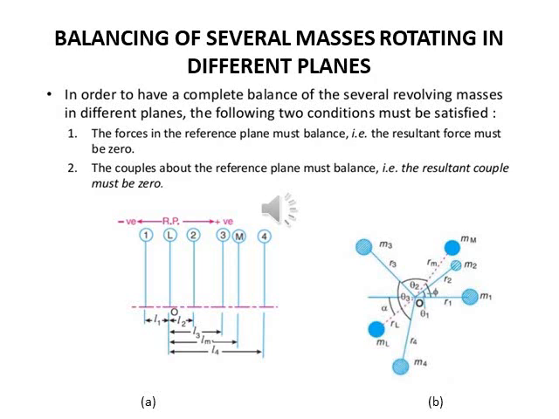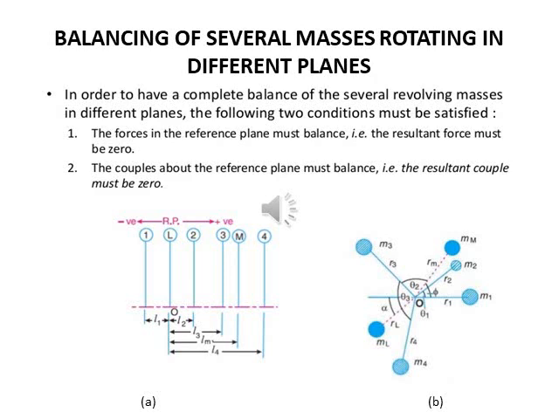Second, the couple about the reference plane must balance, that means the resultant couple must be 0. Here, if we place a mass in the reference plane, then we may satisfy the first condition, but the couple balance is satisfied only by two forces of equal magnitude in different planes. So we need two planes to balance a system of rotating masses.